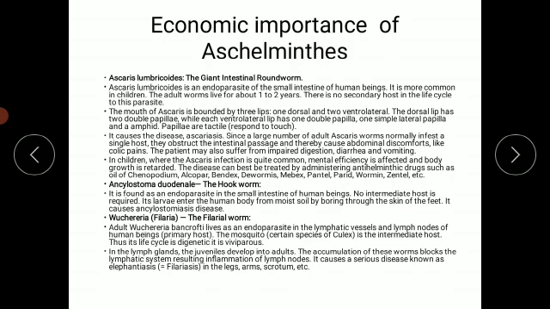These are some symptoms observed when a large number of Ascaris are present inside the intestine. In children, where Ascaris infection is quite common, mental efficiency is affected and body growth is also retarded.